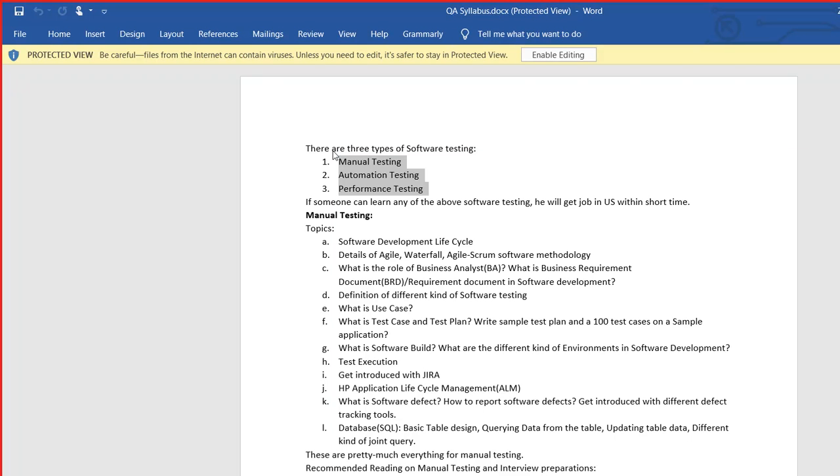Now, in manual testing, what we are going to discuss, as I said, is a lot of things. And remember, as I said previously, over a couple of months or 3 months, we might be having 2 hour, 2.5 hour sessions, and after that the session might go to 3 hours, 3.5 hours. Sometimes my sessions go to 4 hours, 4.5 hours.